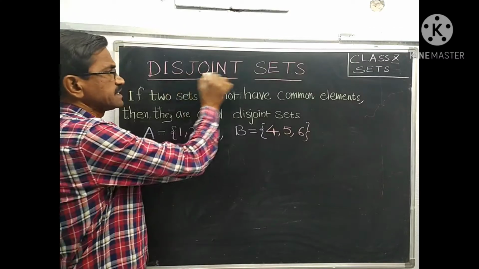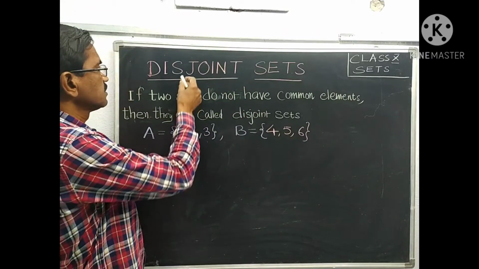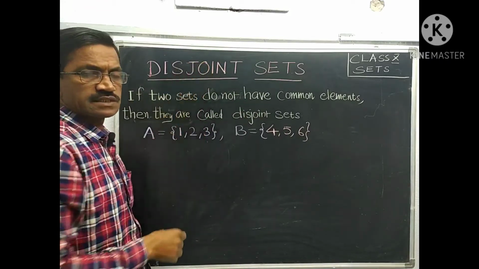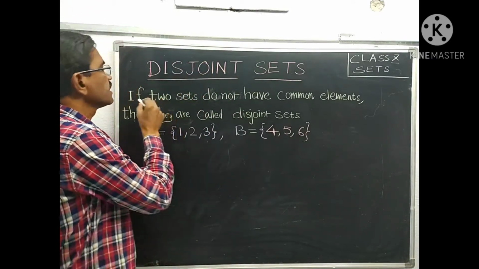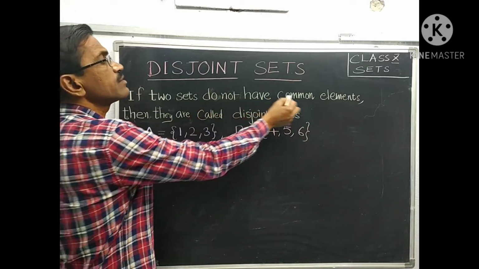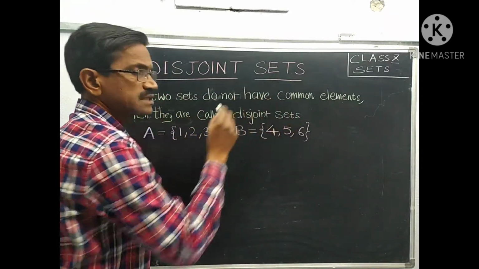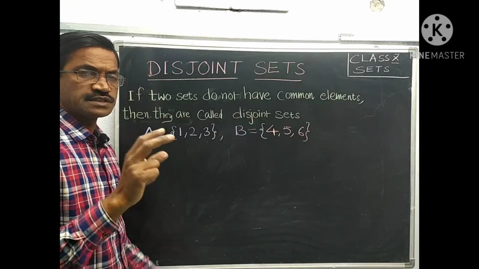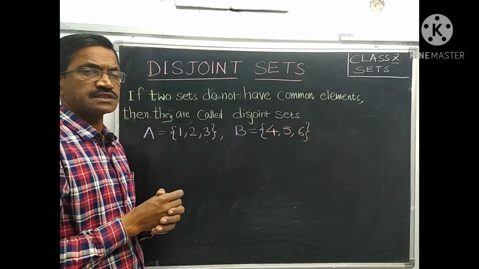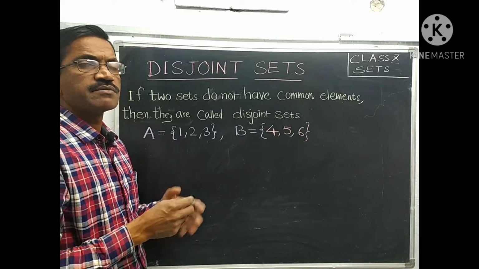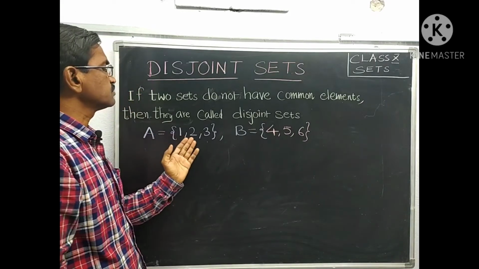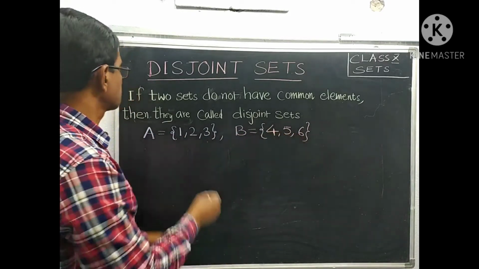Okay. Disjoint sets. What are disjoint sets? If two sets do not have any common elements, then they are called disjoint sets. For example, A is equal to 1, 2, 3 and B is equal to 4, 5, 6.